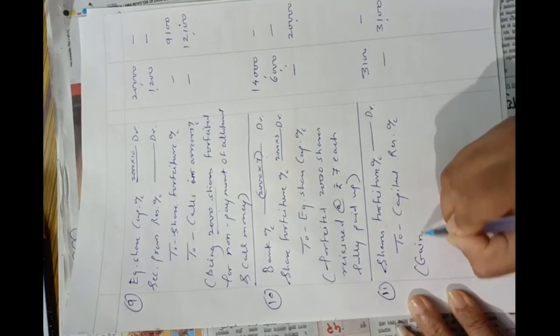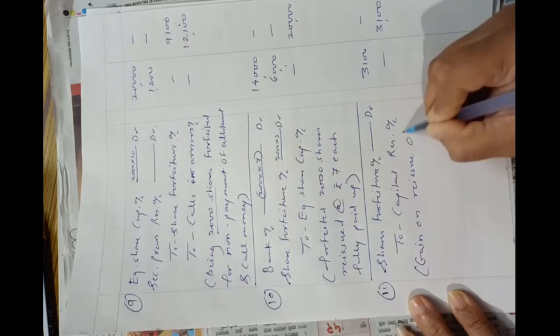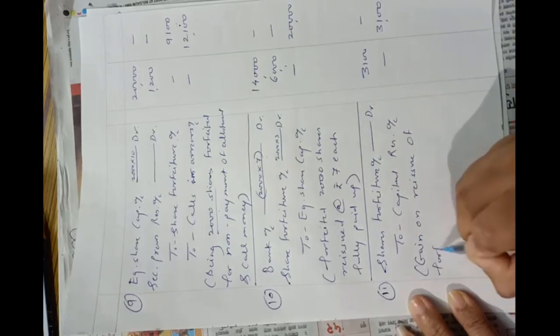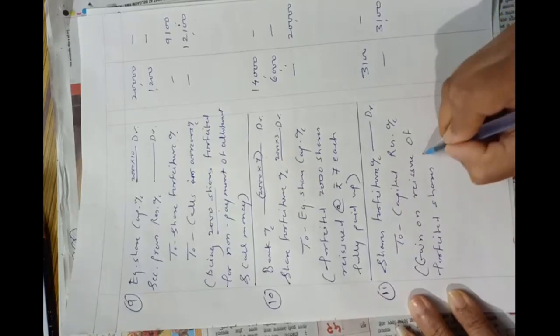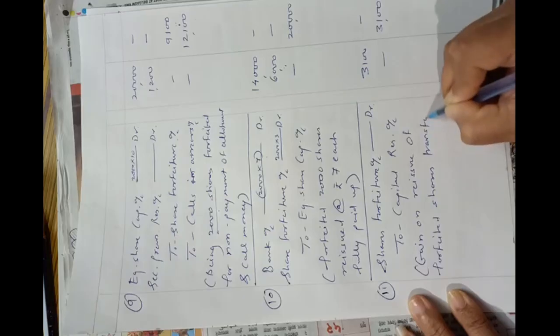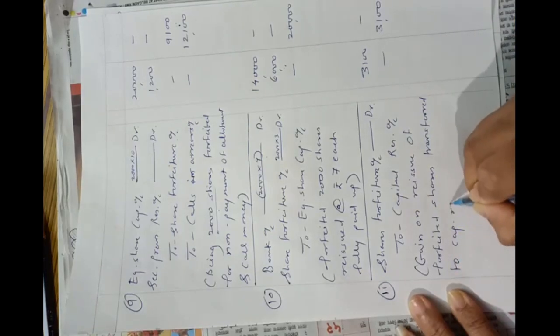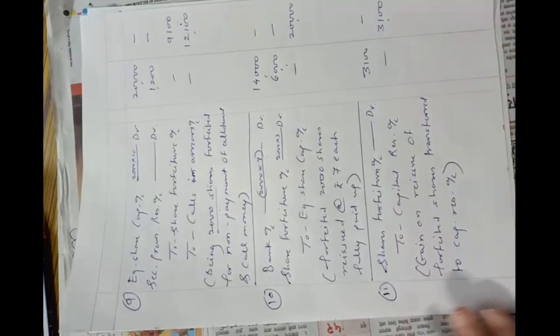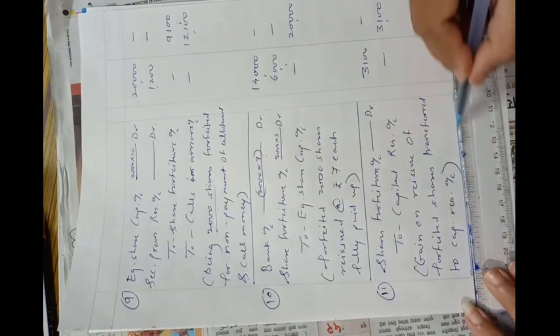Gain on reissue of forfeited shares transferred to capital reserve account. This will be the narration of the last entry.